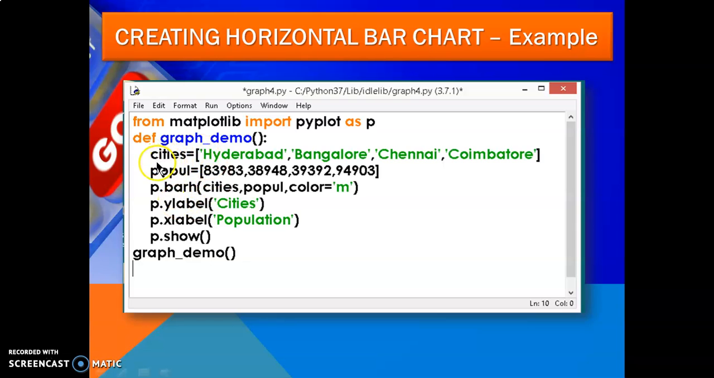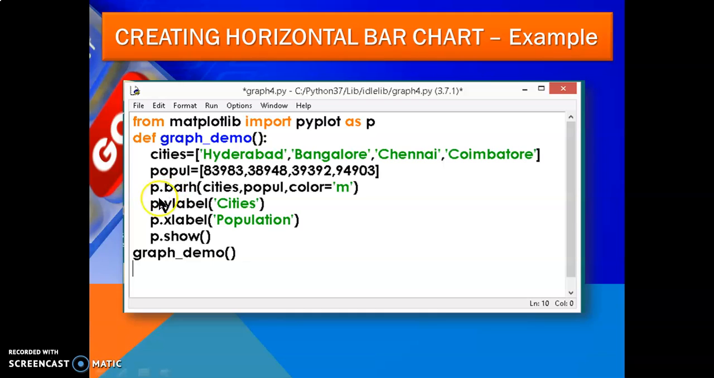Here I have written cities equal to Hyderabad, Bangalore, Chennai, and so on. Then population; you can write the population values here, separated with commas. Any population of a country you can write here.